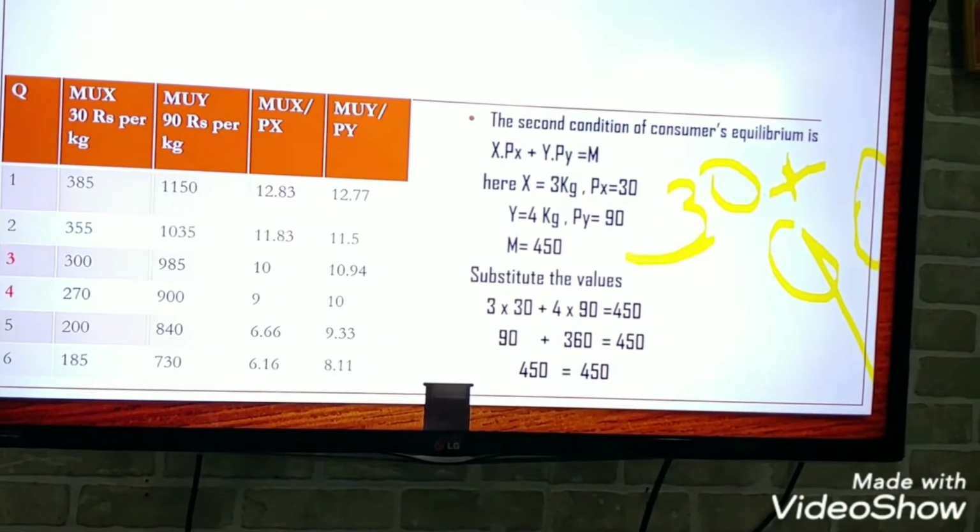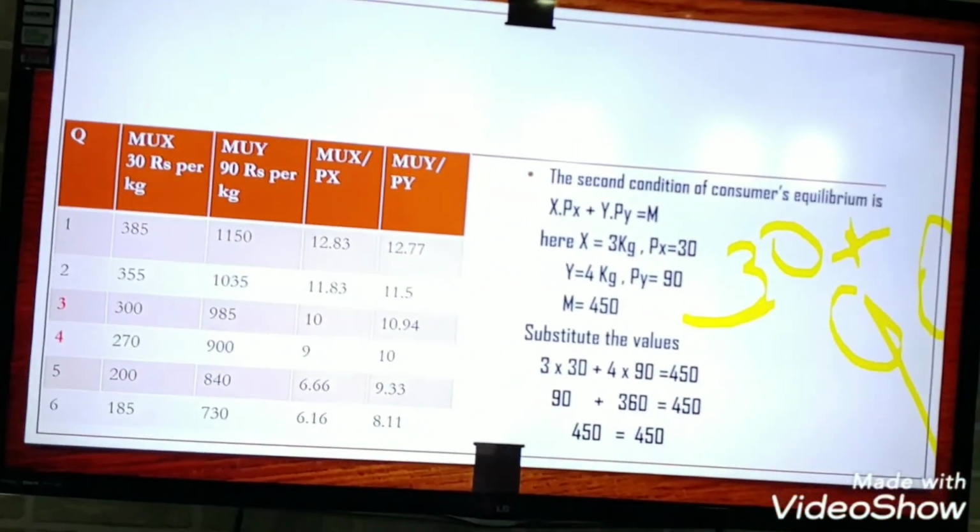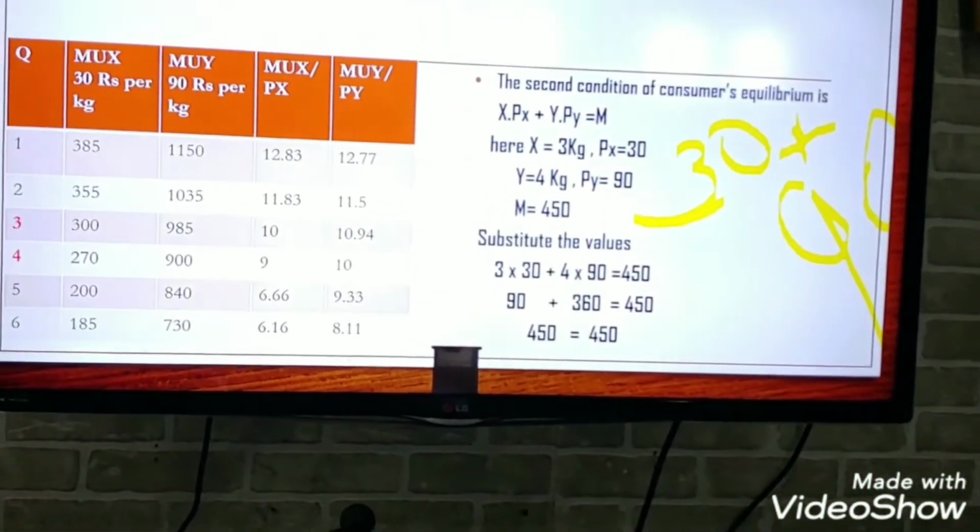But when we add, we get only 120. That means we still have more money in our pocket. This combination will not work.